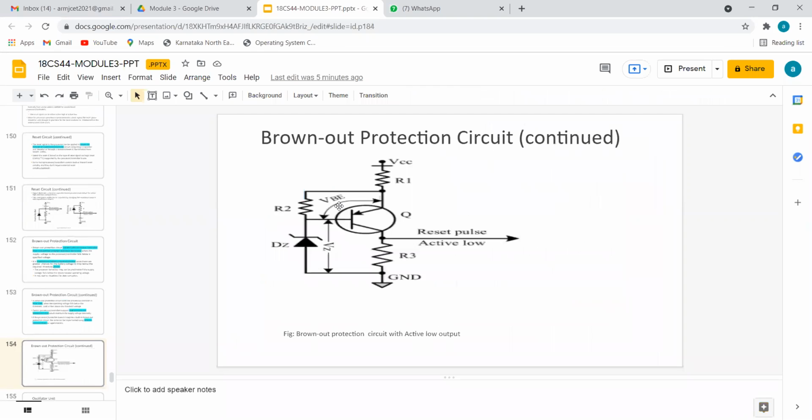The brownout protection circuit is like this. The high VCC will be there, and we are using this transistor. The Zener diode is responsible.